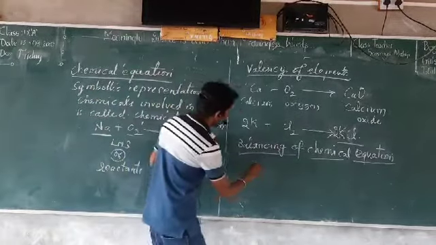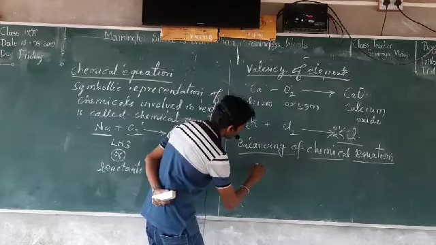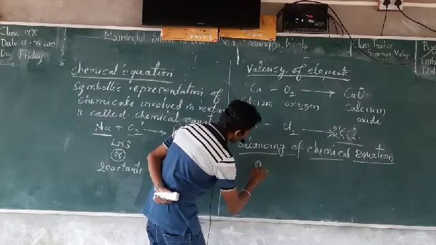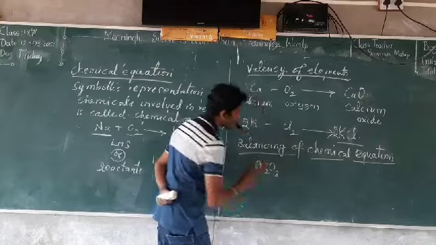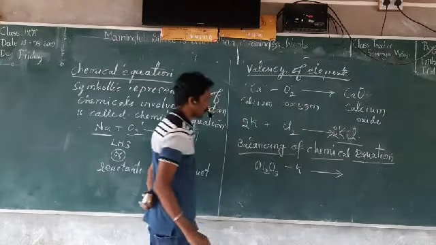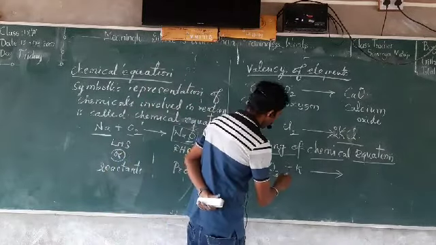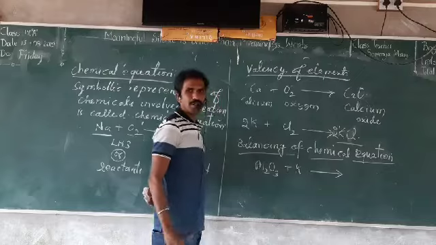If I write an example like Al2O3, aluminum oxide reacts with potassium. So the product will be like this.